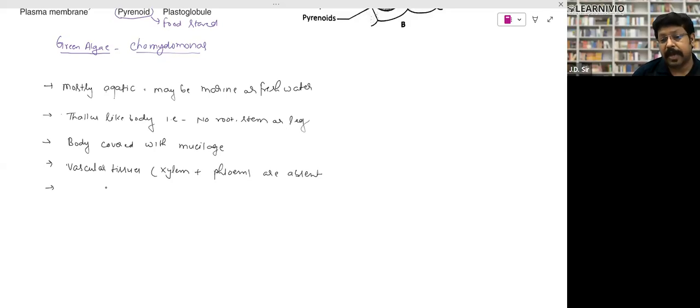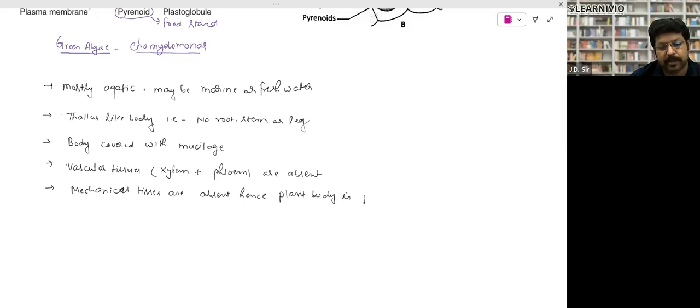Mechanical tissues means anything which gives them support. They are a very soft kind. So sclerenchyma kind of tissues, like woody structure, are not found, right? So mechanical tissues are absent. Hence, the plant body is flexible, right? So they have a flexible plant body. Next point.